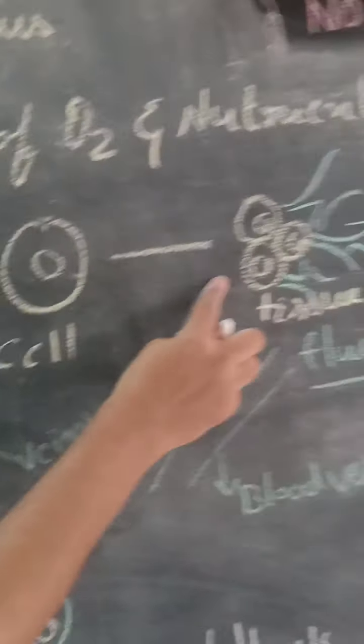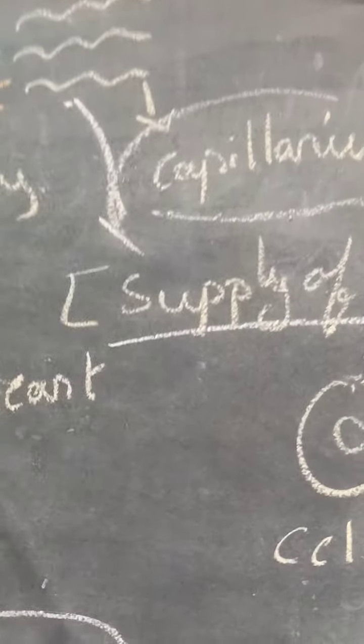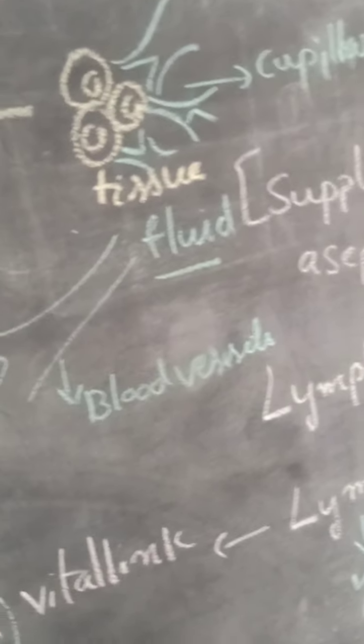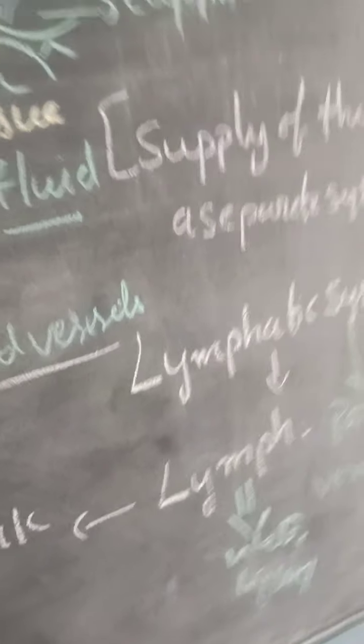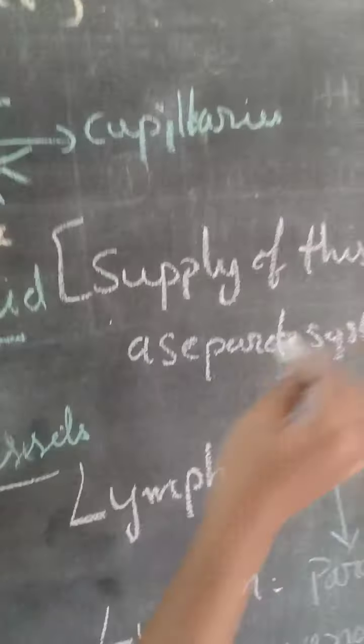A group of cells is known as tissue. So oxygenated blood and nutrients are supplied to tissues. Who will supply? The blood capillaries. Here the tissues take the oxygen and nutrients and release carbon dioxide, or impure blood, along with the solid particles. That has to be sent back to the blood vessels. So see the supply of this fluid.